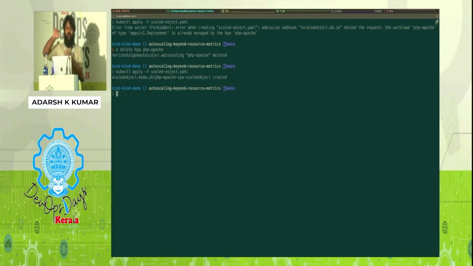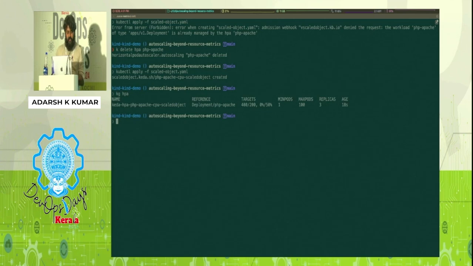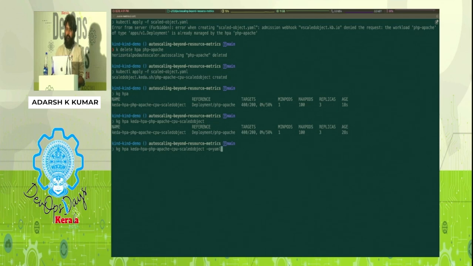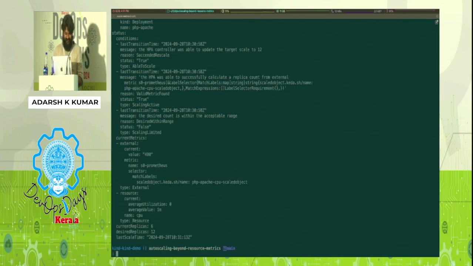Now, in general, for any object there will be a controller in place which ensures your live state and desired state get reconciled. In that diagram, we saw there is a controller. But interestingly, an HPA object got created for us. So activation is done by KEDA. Scaling is piggybacking on the normal Kubernetes HPA. If you look at that, 2 metrics are there.